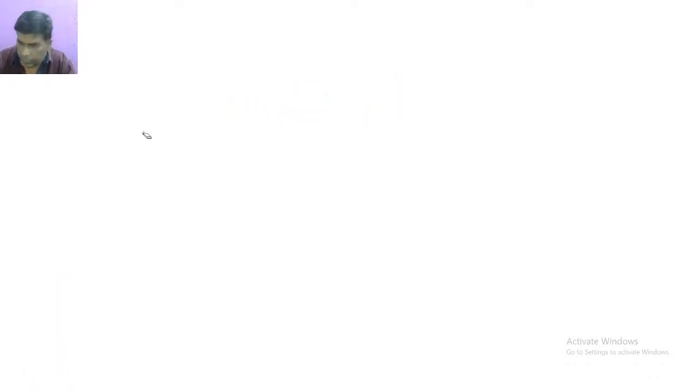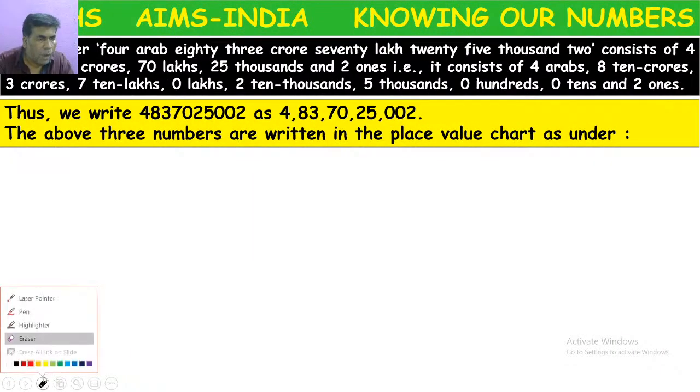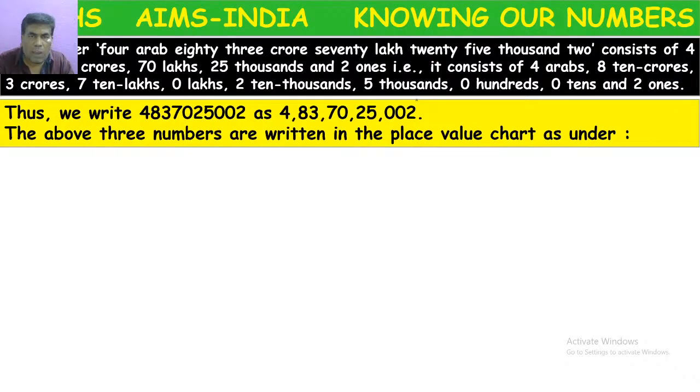So next. Suppose I have this larger number. How to write these numbers? After ones place, tens place, hundreds place, we can keep a comma because this belongs to ones period.